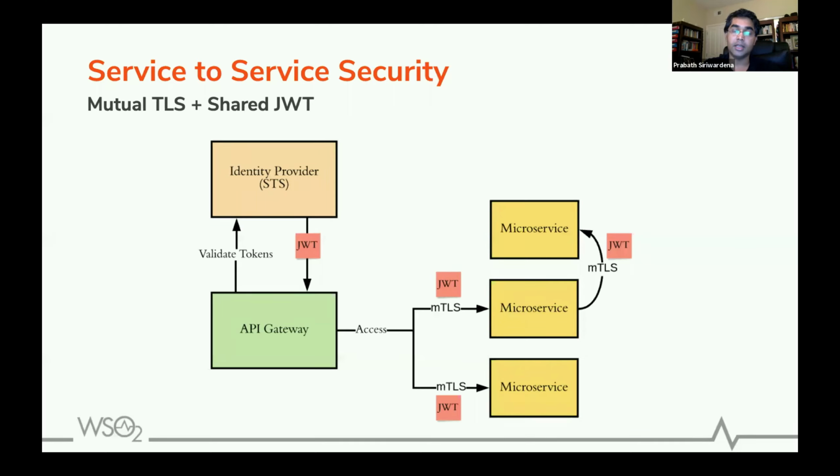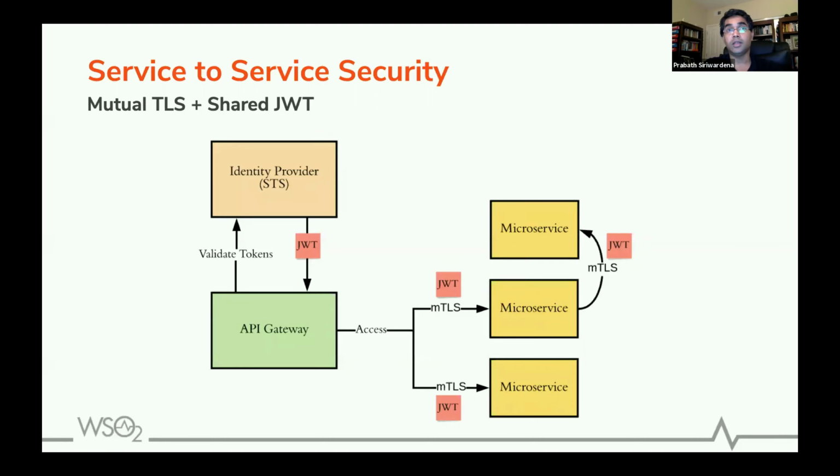That means a capability token itself carries a set of privileges. If you have this token, you can use it to do certain actions, right? Since this JWT is being shared by all the microservices, each microservice inherits the same set of privileges. There's no way to differentiate that.